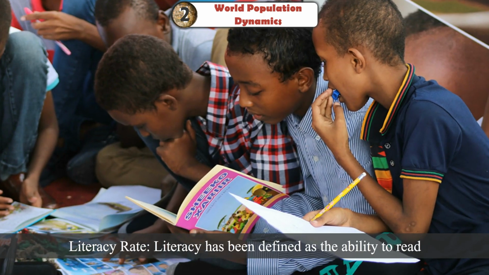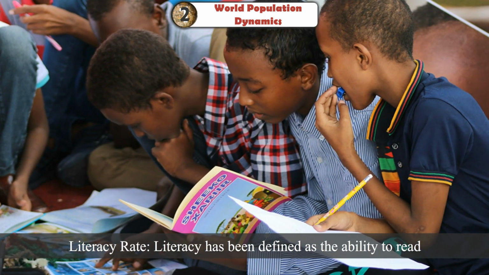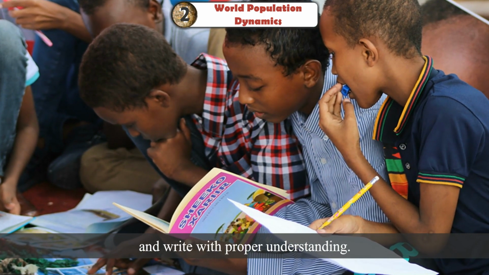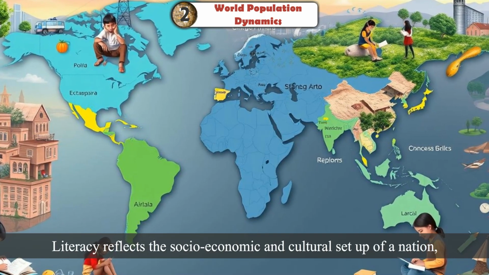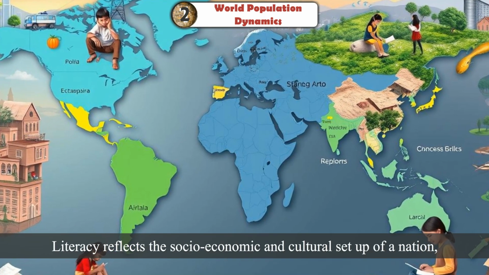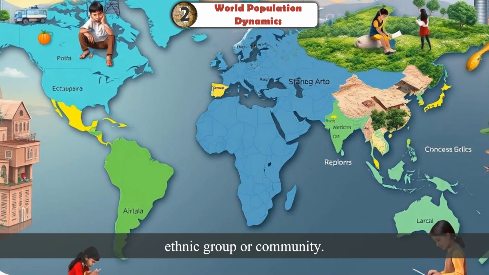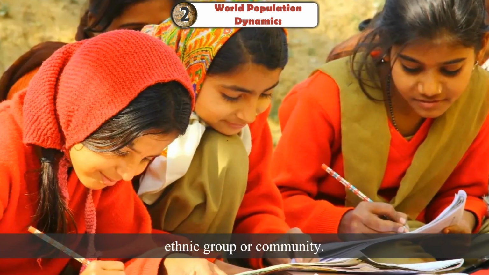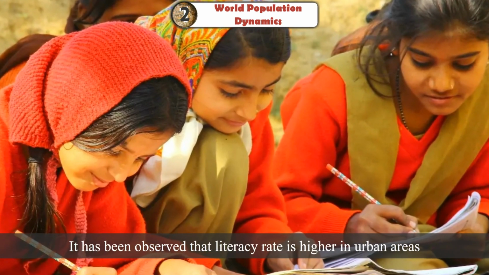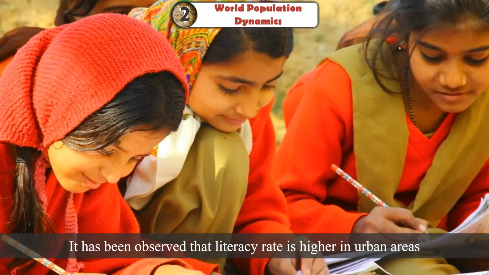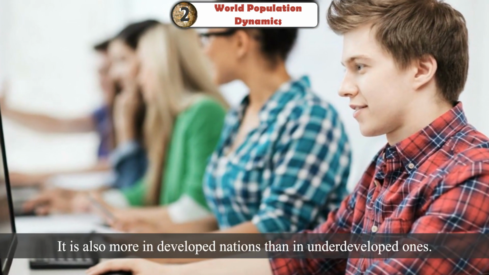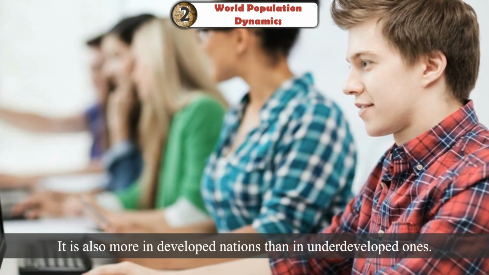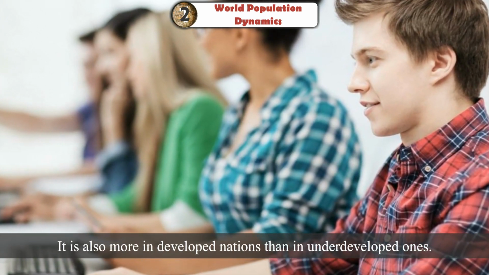Literacy rate. Literacy has been defined as the ability to read and write with proper understanding. Literacy reflects the socio-economic and cultural setup of a nation, ethnic group or community. It has been observed that literacy rate is higher in urban areas than in rural areas. It is also more in developed nations than in underdeveloped ones.